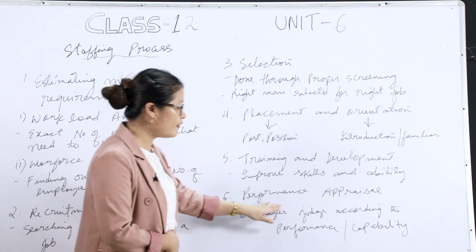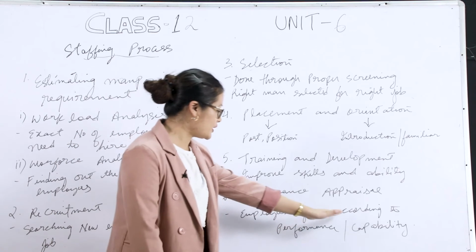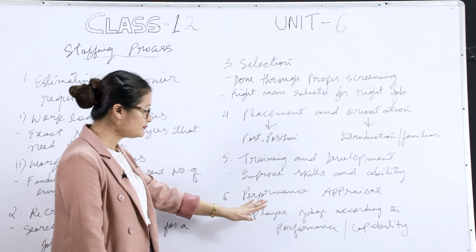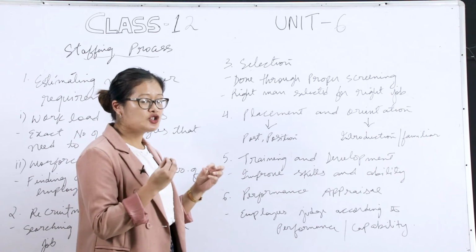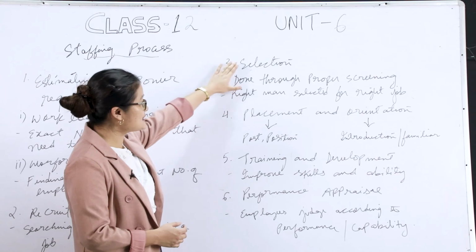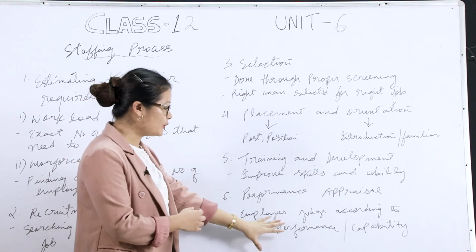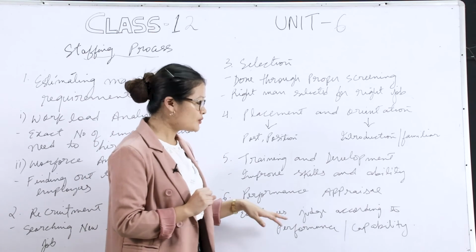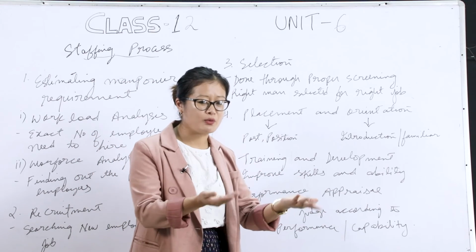The 6th process is performance appraisal. Here, the employee is judged according to performance or capability. The top management judges the work of the employee. Once he gets selected, from this process itself, this employee is under observation from the top officials. According to his work, he'll be judged or promoted.